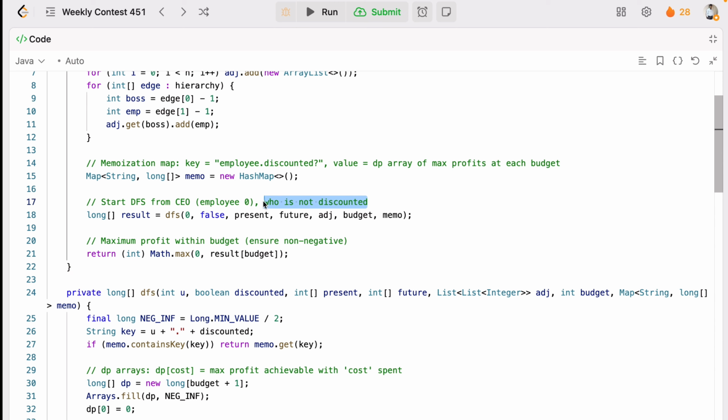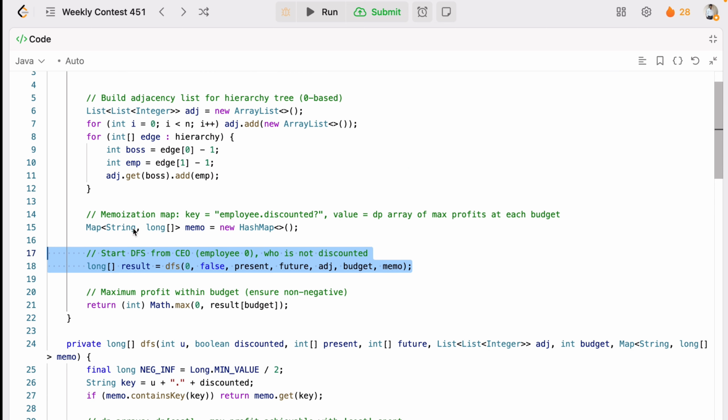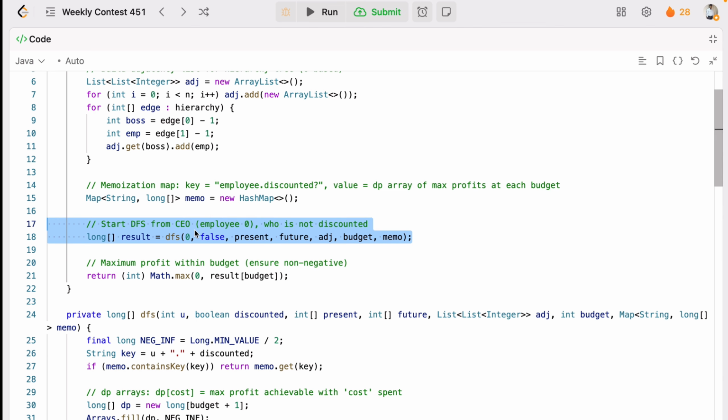After creating the adjacency list and keeping the memoization map, you should start DFS from the CEO with no discount applied, because the CEO has no boss, no parent further up. Why? Because the CEO can only buy at full price, with no boss to get the discount from, so the discount flag is false initially. And for that we'll create the false here.